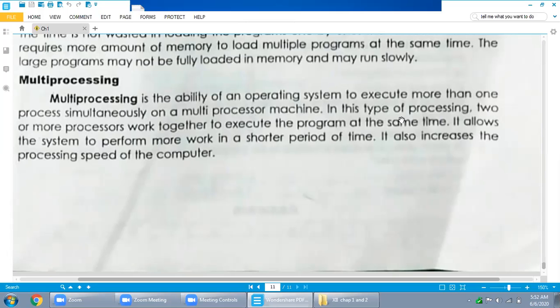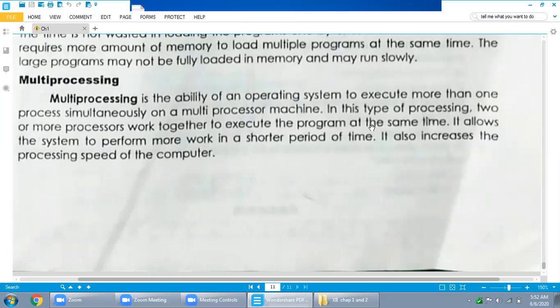In this type of processing, two or more processes work together to execute the program at the same time. Not a single program, two or more processes work together to execute programs at the same time.